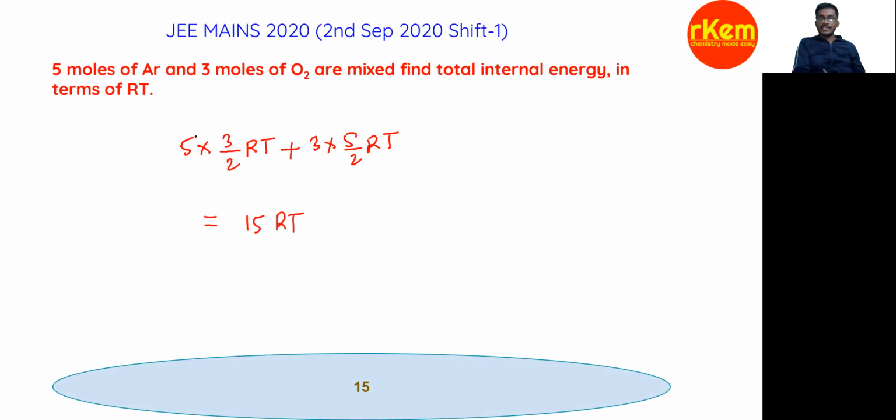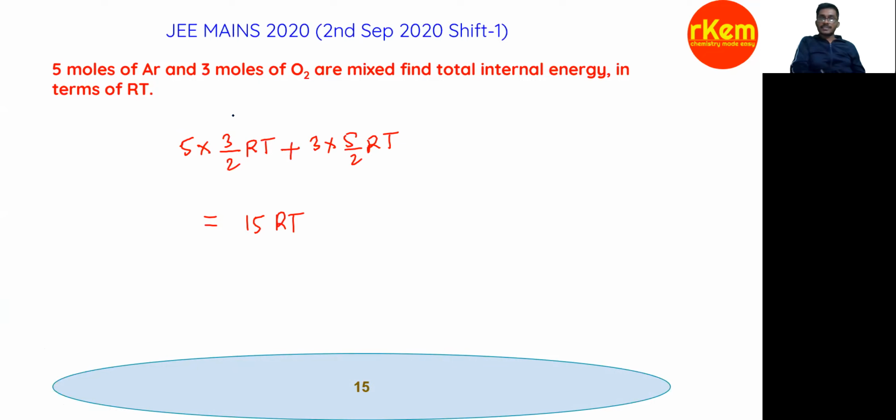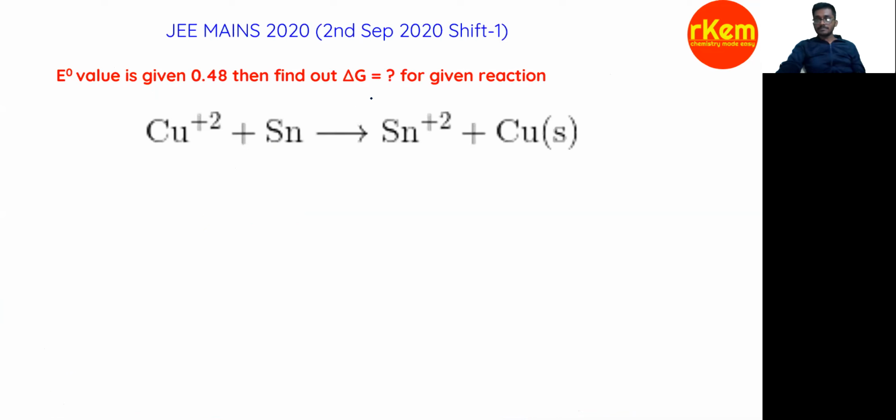So now what I did here, number of moles into its internal energy. For monoatomic, it is 3 by 2 RT, because you study this in physics also, right? In physics and chemistry, thermodynamics, you should be very strong because you study it in both subjects. So it is mono and diatomic, right? So the final answer is 15 in terms of RT. So look at the next one.